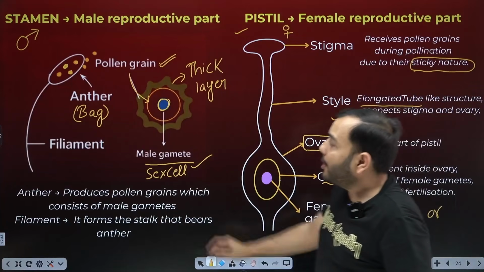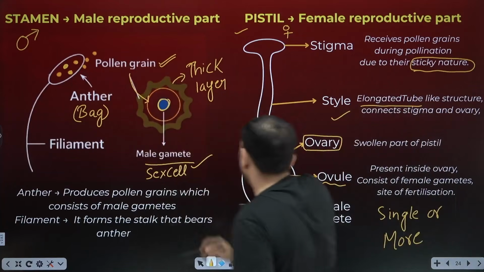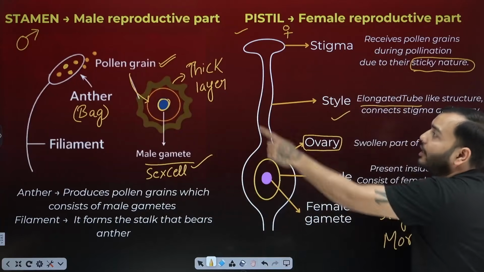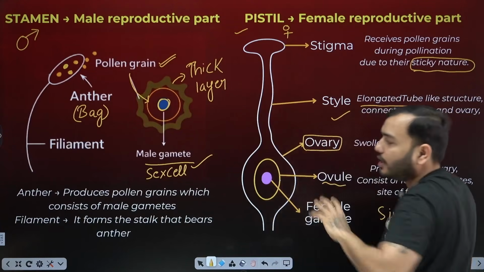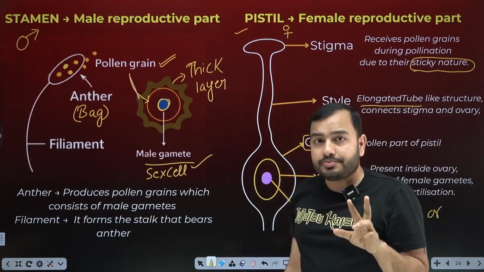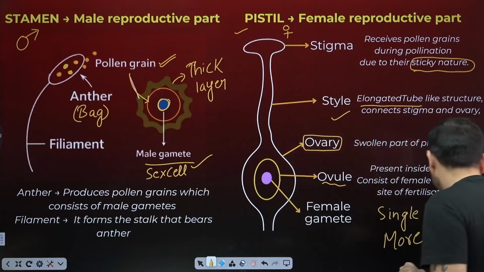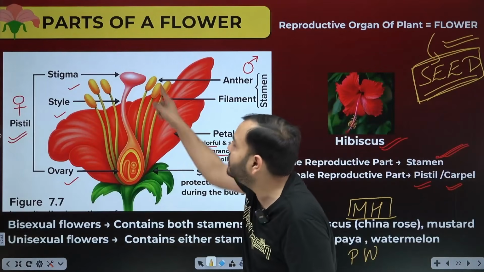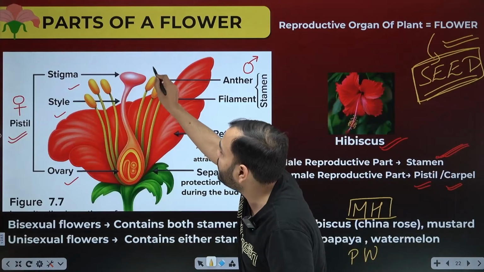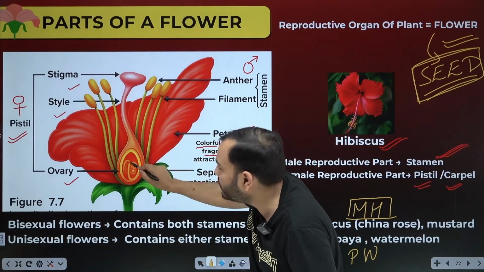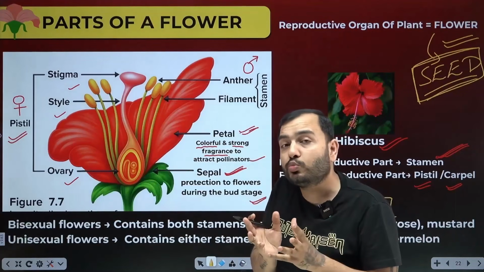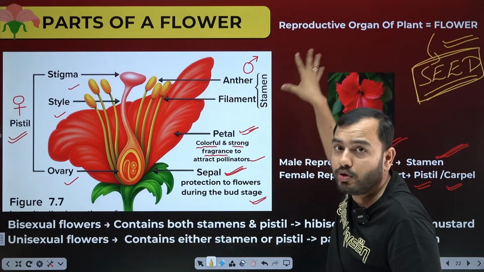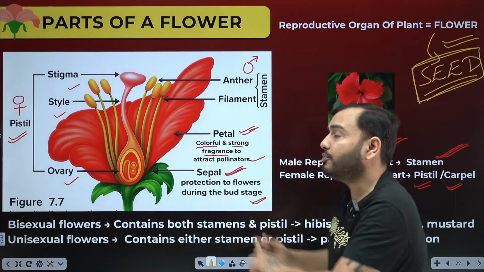Female gamete. Now, there is a male gamete inside the pollen grain, and here inside the ovary, inside the ovule, there is a female gamete. Now the pollen grain has to come from here and reach here. Now look, there are two things. Either the flower will be bisexual, so from here the pollen grain from the anther will come out and it has to go inside the ovary here. Or it is unisexual. The pollen grain will have to travel a long distance from one flower to another. In one flower, the male part, in another flower, the female part.